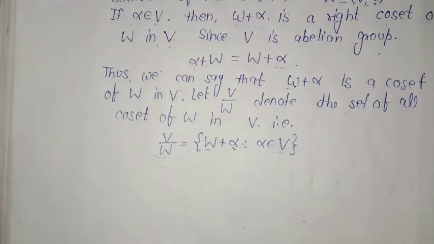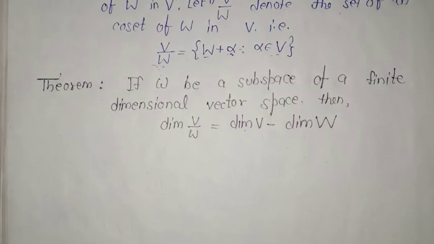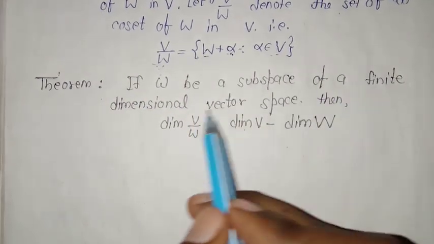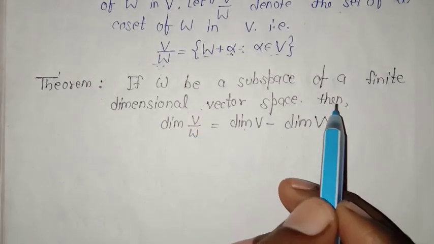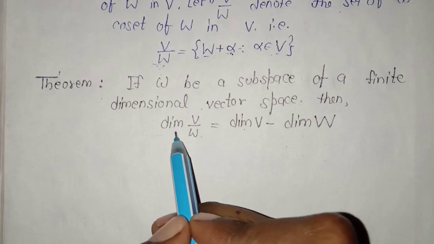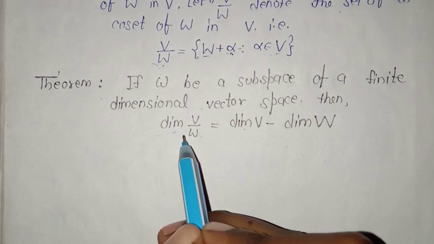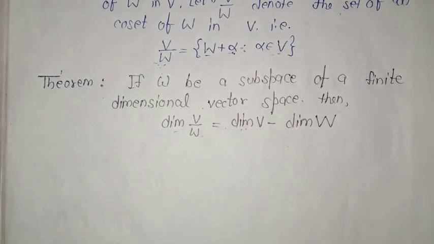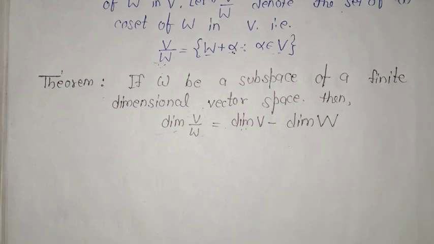Now I will take one example. Before the example, let's discuss a very important theorem of the quotient space that is also very important for your exams. So if W is a subspace of a finite dimensional vector space V, then the dimension of V by W, the dimension is discussed in my previous videos so you can watch it there, is equal to dimension of V minus dimension of W. So let's start the proof of the theorem.